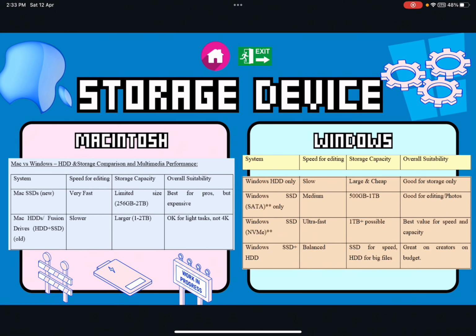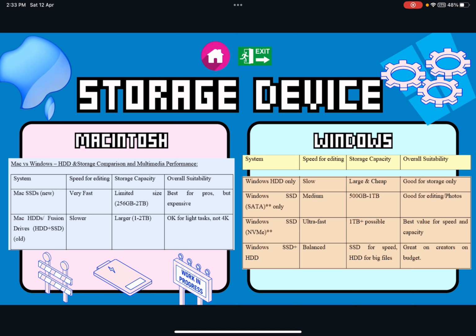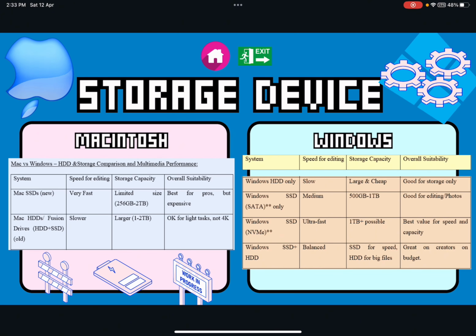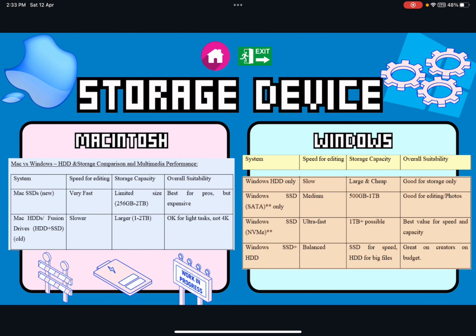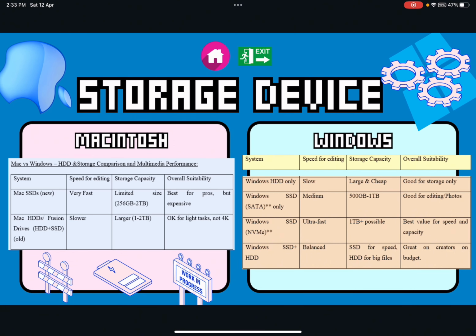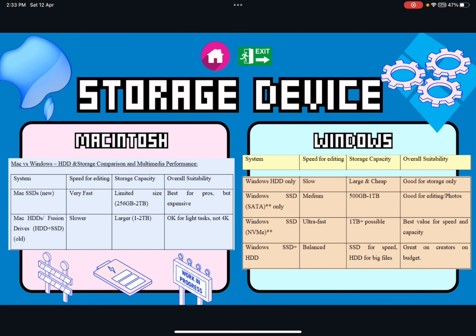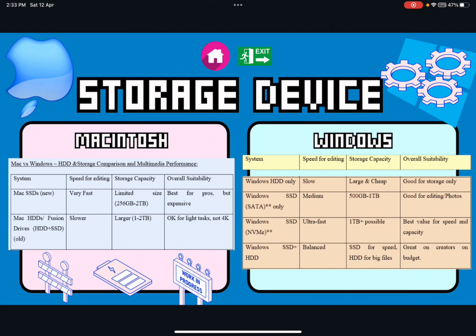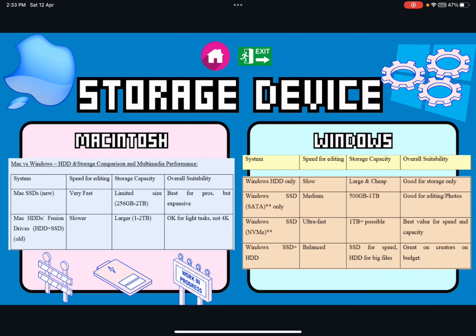The systems include the latest Mac with SSD, an older Mac with HDD or Fusion drives, a Windows with HDD only, a Windows with SATA SSD only, a Windows with NVMe SSD only, and Windows SSD plus HDD drives. So that's the systems. The speed for editing in the new Mac with SSD is very fast and has a limited storage capacity, and it is best for pros, but it's expensive.